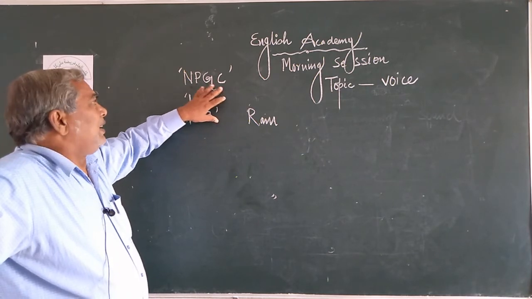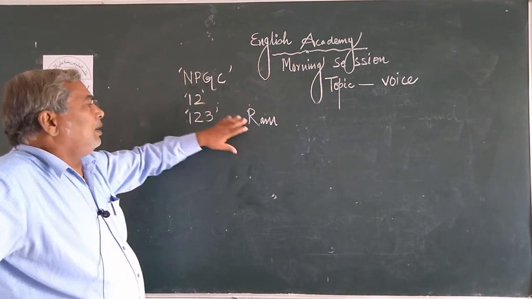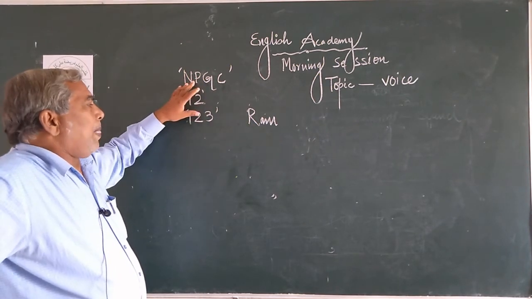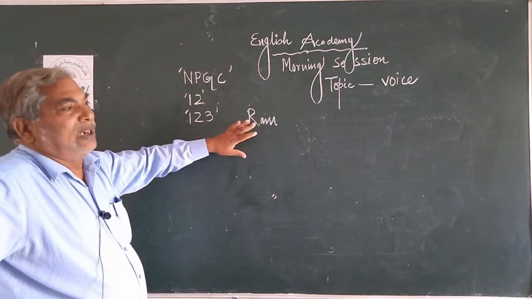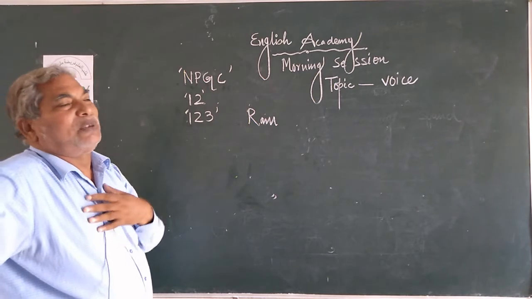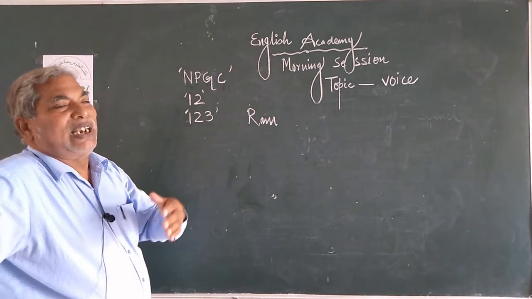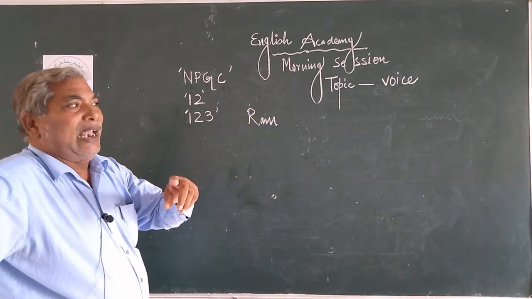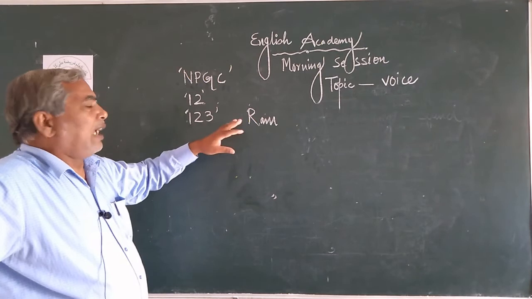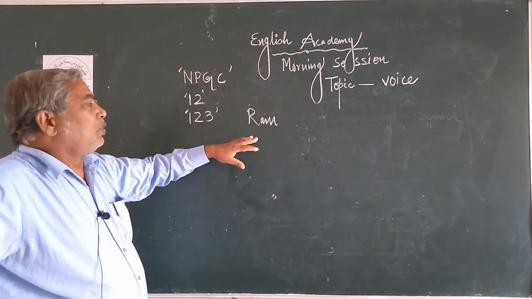So in this, first let us start from N. Ram is a singular number, correct. Person: this is third person because I am first person. My colleagues sitting before me are second person, and I am talking about the third person, and the third person is Ram.